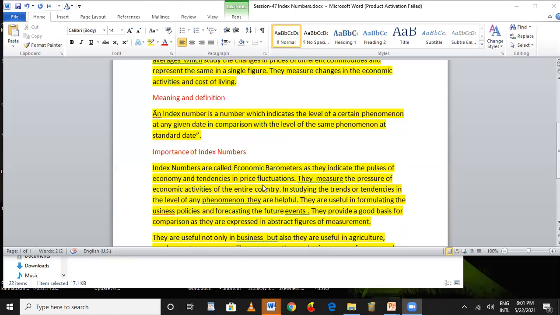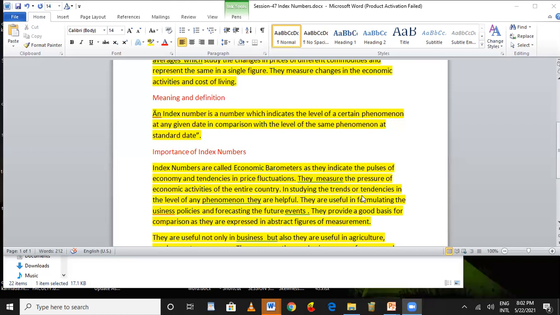With the help of analyzing and taking decisions, it is necessary that they go for the index numbers, pulses of economy, and tendencies in price fluctuations. Here the prices have been increasing. What are the reasons for the increase in the prices? For that, we have to get the information with regard to the index numbers. They measure the pressure of economic activities of the entire country. Economic activities in the entire country, they will study about it.